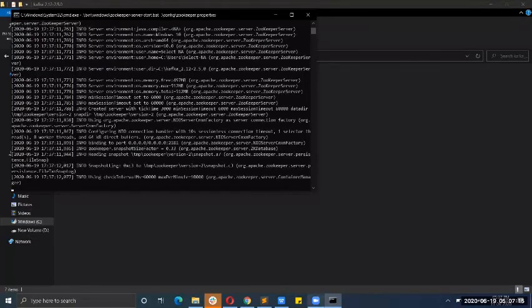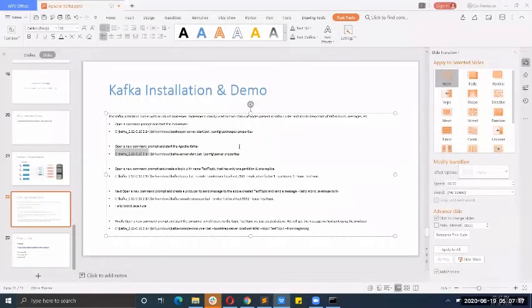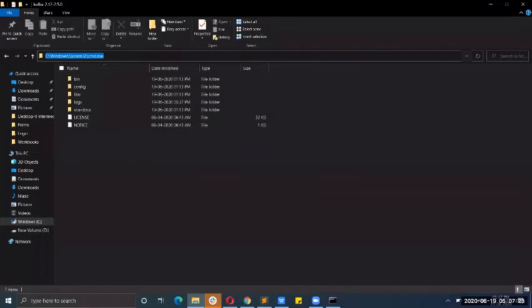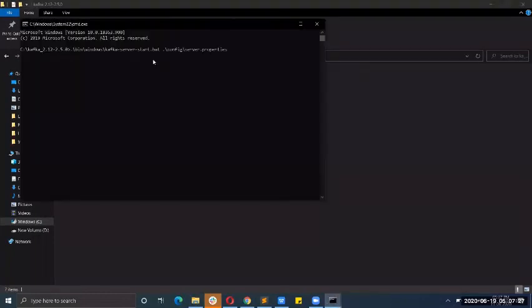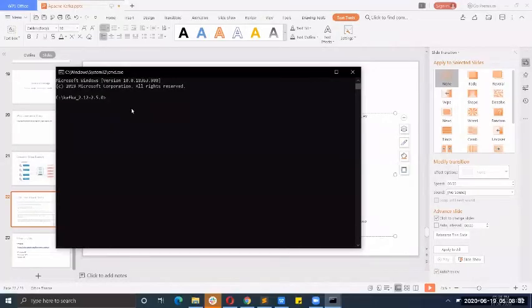Now I have to start my broker. I have copied the command for the broker. I will again open a terminal from CMD and paste it here. Here there is another bat file to start the Apache Kafka server, and there is a configuration file for it. After that, I am creating a topic on the Kafka server with the help of a command line given by Kafka, and here is how I am creating it.